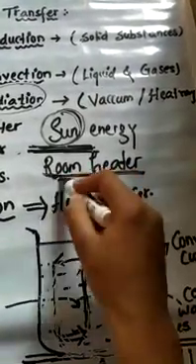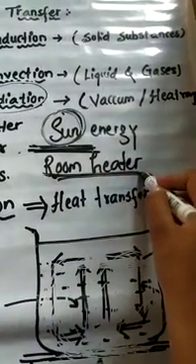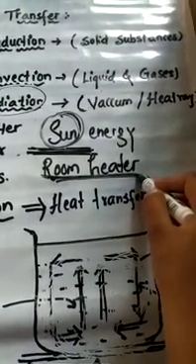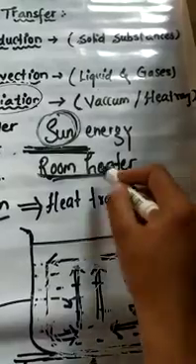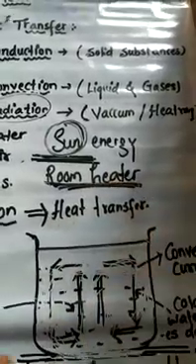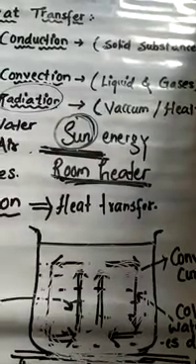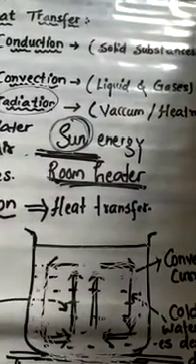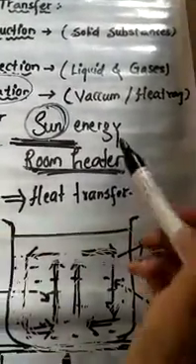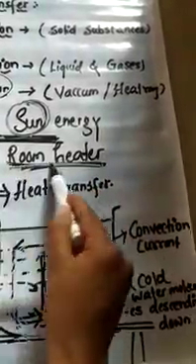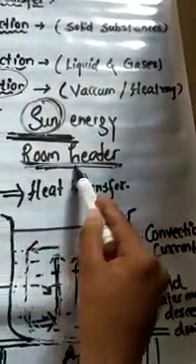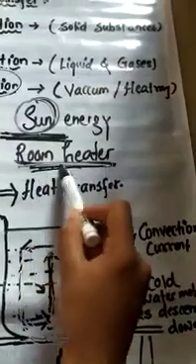No, you do not need to go near the fire. If you just sit in front of the room heater, we get heat by this process. That is, we get heat through radiation. The heat is passed through radiation up to us, and that is why we feel warm.